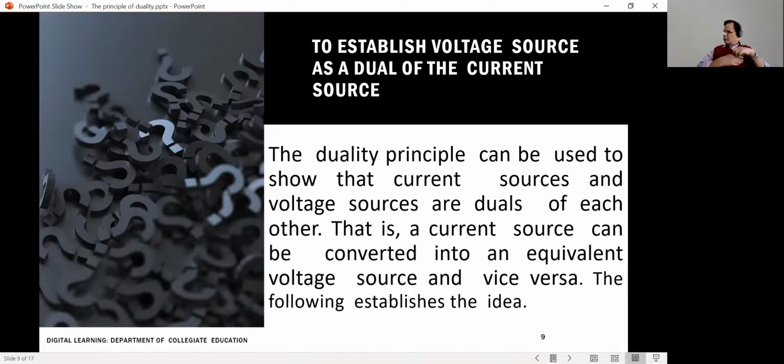Essentially, if they have to be equivalent, then I have to show that the current drawn by the load resistance, whether you represent the given source as a voltage source or as a current source, must be the same in all conditions. If we establish that, then we would have established that the two sources are identical irrespective of how you talk of them, whether as a current source or as a voltage source.